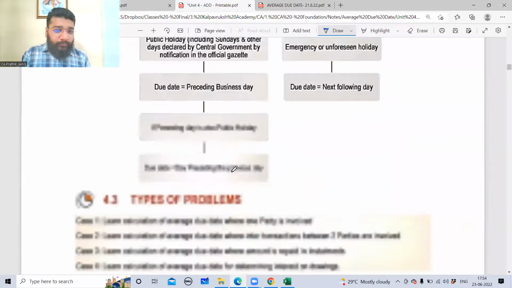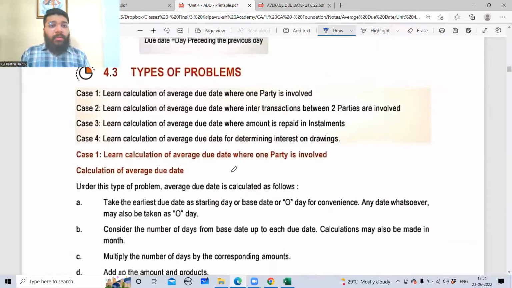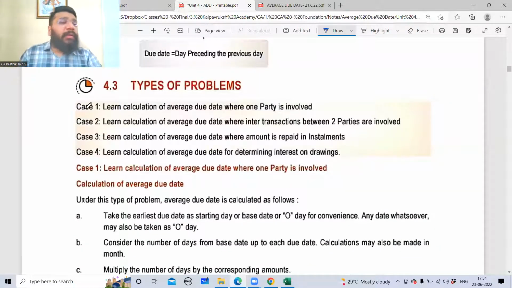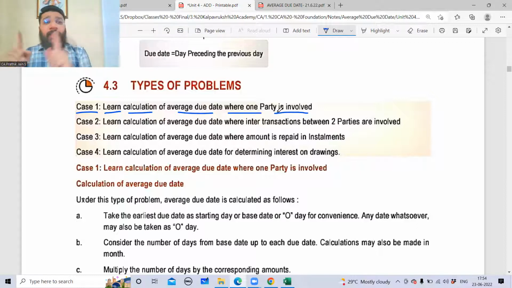So in this particular chapter, guys, you're going to learn 4 different cases. Today we'll be learning the first case, where we learn how to calculate the average due date where only one party is involved. One party is paying, another party is receiving. We learn in that scenario how we do the calculation of the average due date.